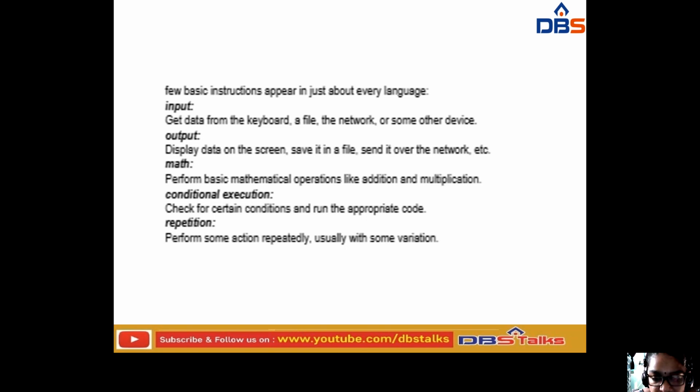Next is repetition. This means performing some action repeatedly, usually with some variation. Obviously repetition may happen at every place. Why? Because to execute or run a particular code, we have to repeatedly check each and every instruction thoroughly so that we can execute that code successfully.